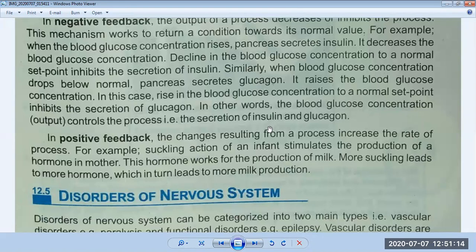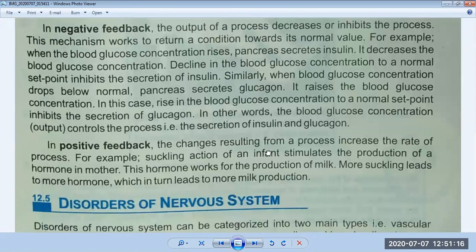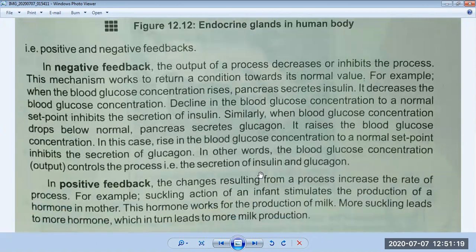In this chapter, we are studying coordination, and we have discussed that coordination is of two types: nervous coordination and chemical coordination. Nervous coordination is brought by the spinal cord and brain, which we discussed in our previous lecture in detail.